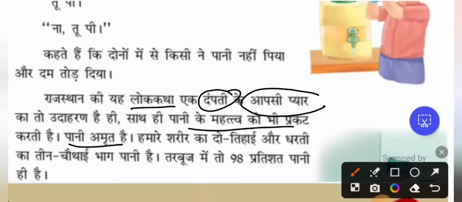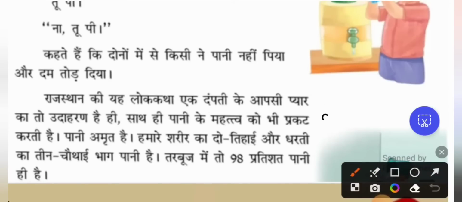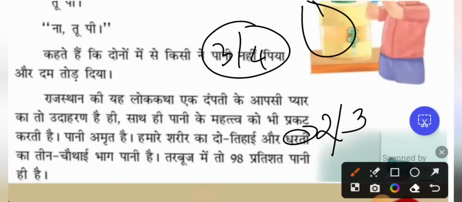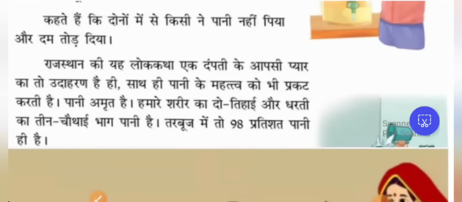पानी अमृत है. Water is nectar. हमारे शरीर के 2/3 और धरती का 3/4 भाग पानी है. So in our body it is 2/3. If we divide our body into 3 parts, 2 parts are water element. And the earth is 3/4, so this is full water, and only this much is land. 2/3 of our body is water. 3/4 of earth is water.